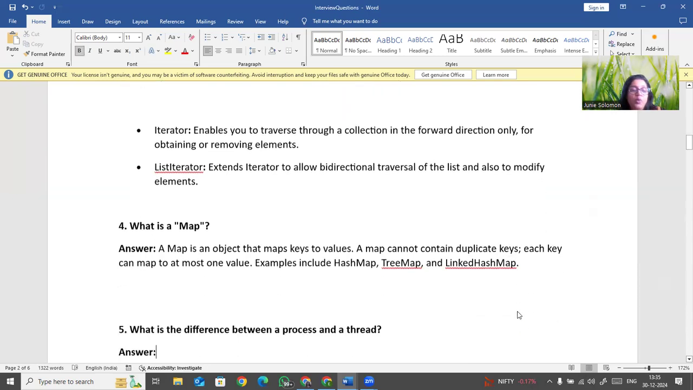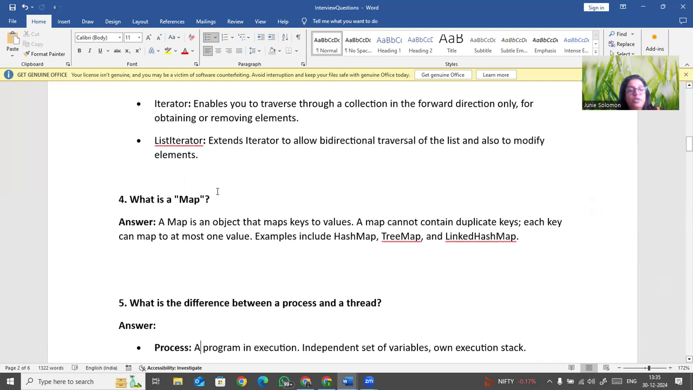Okay. Now, what is a Map? The next question is, what is a Map? Map comes under the dictionary concept. It's nothing but a key pointing to a value. Why do you use Map? Right. Map keys cannot be duplicated, but values can be duplicated.